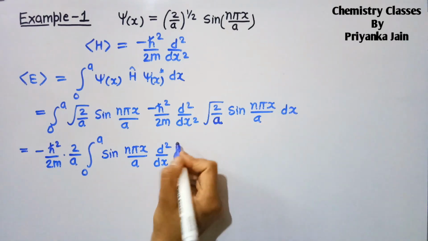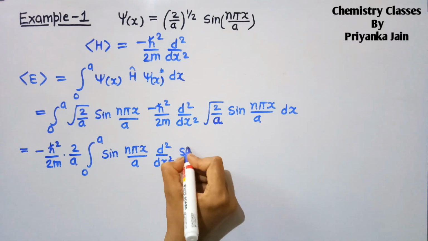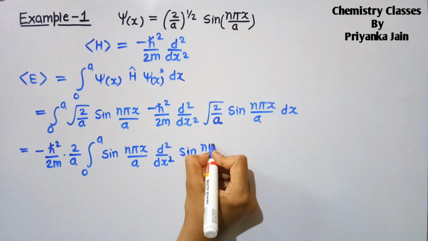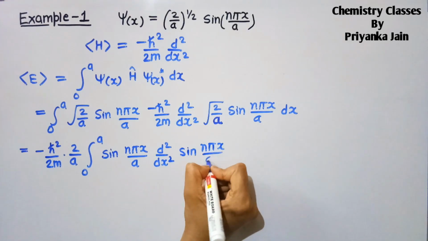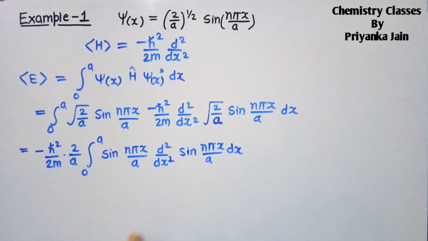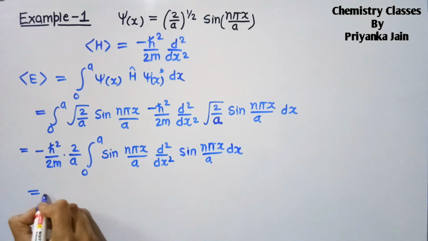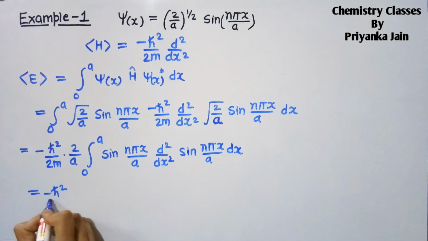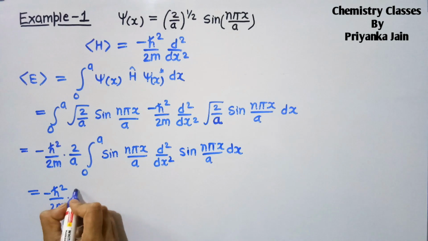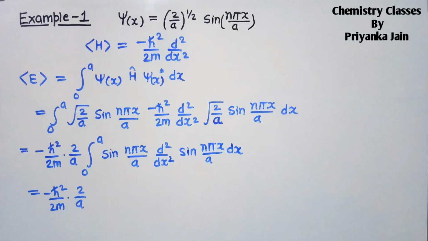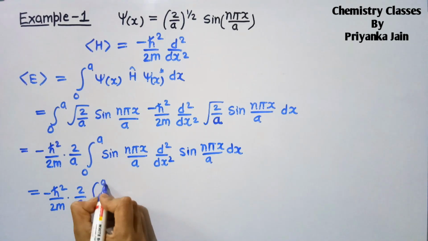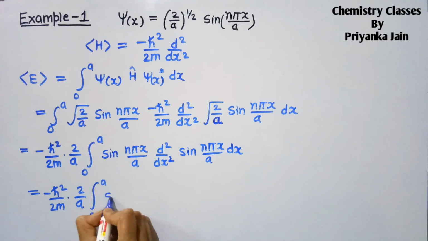We have to double differentiate it, and this will remain as it is.